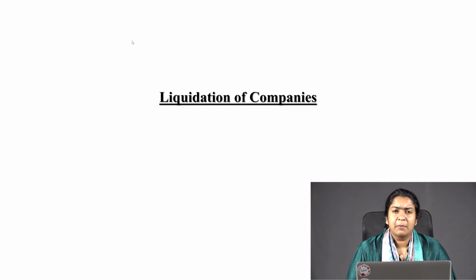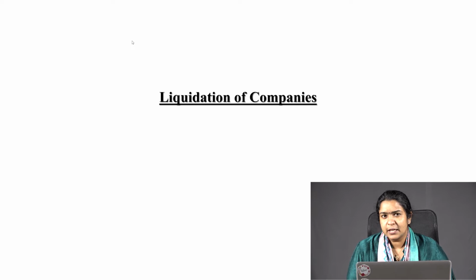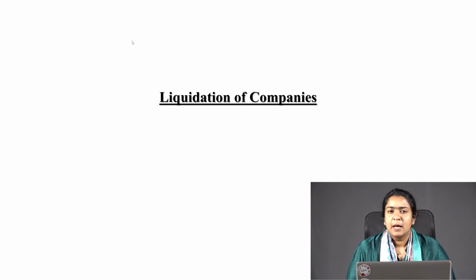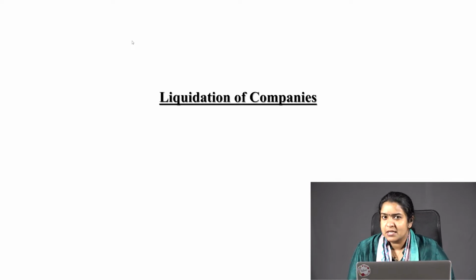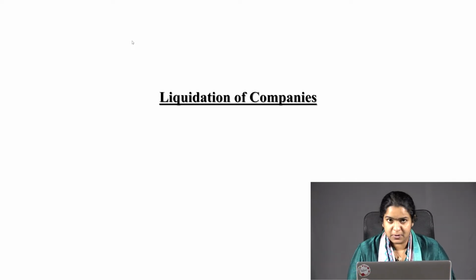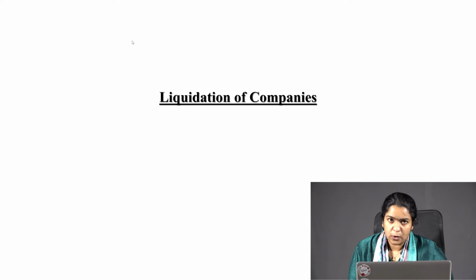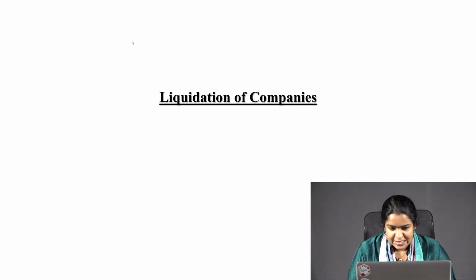If you ask me about liquidation of companies, I would tell you that the theory of this chapter, or any problem paper for that matter, is very important, because only when you know the theoretical aspect of it will you be able to sort out or solve the problems of any chapter. But when you learn liquidation, you will understand the theory is directly related to solving the problem. So let's start today's class.